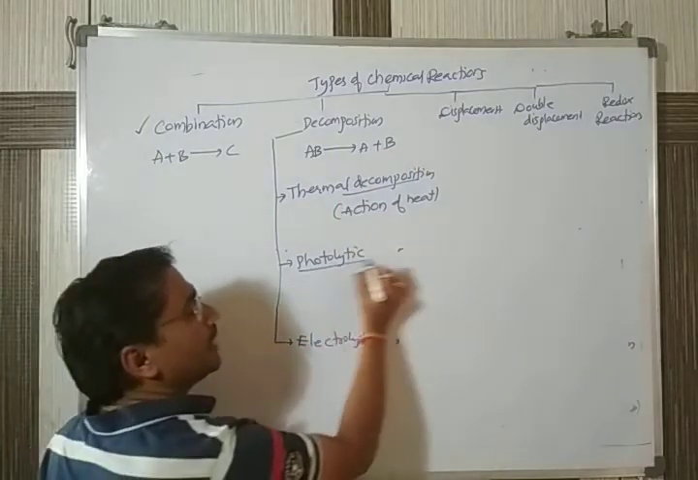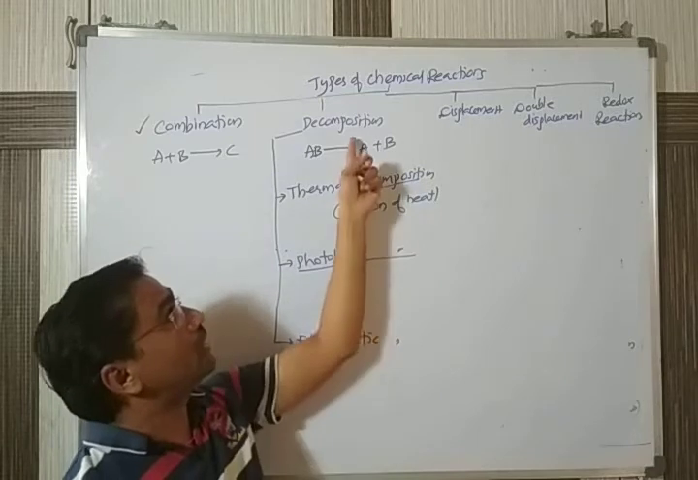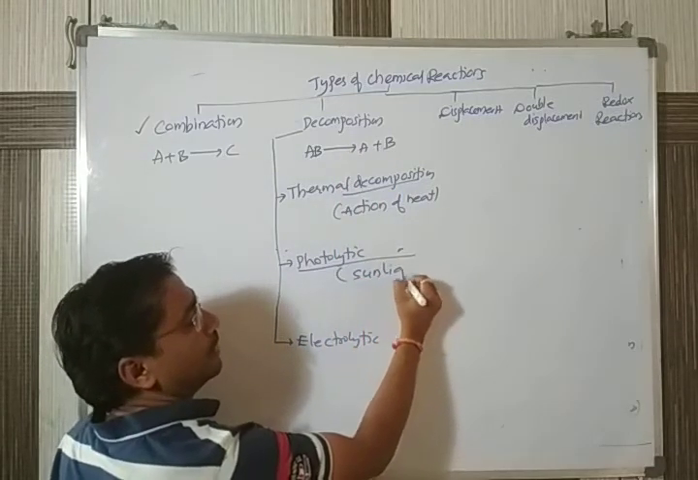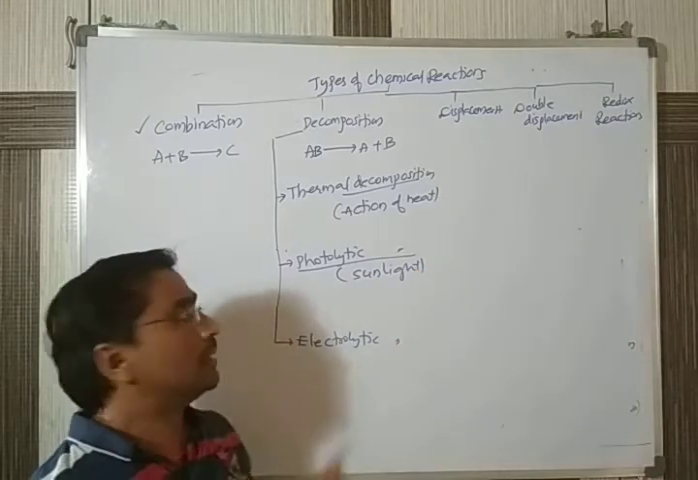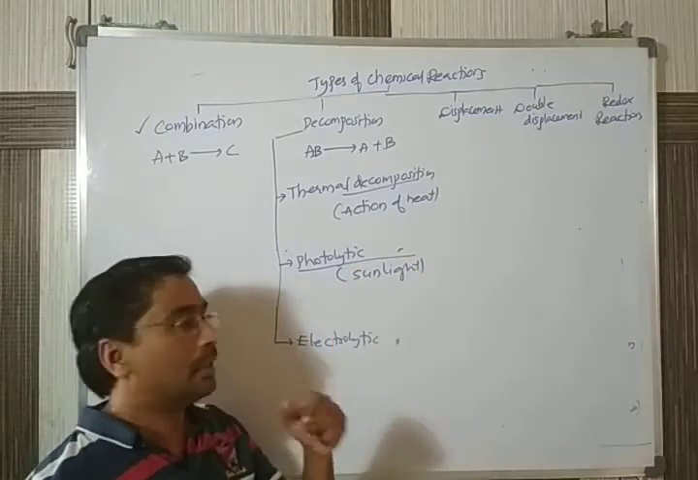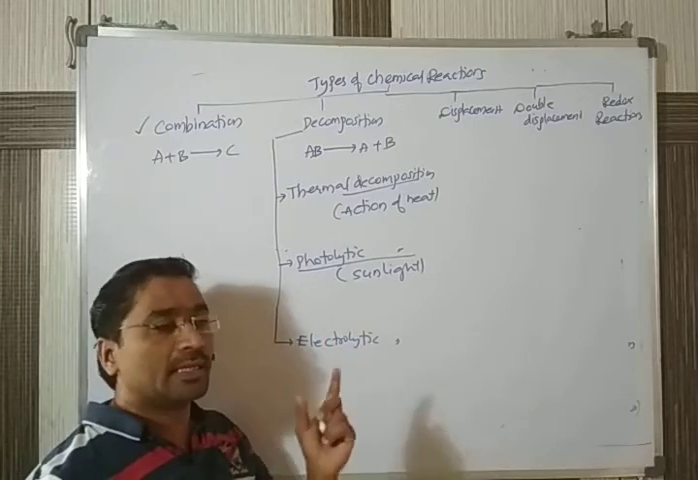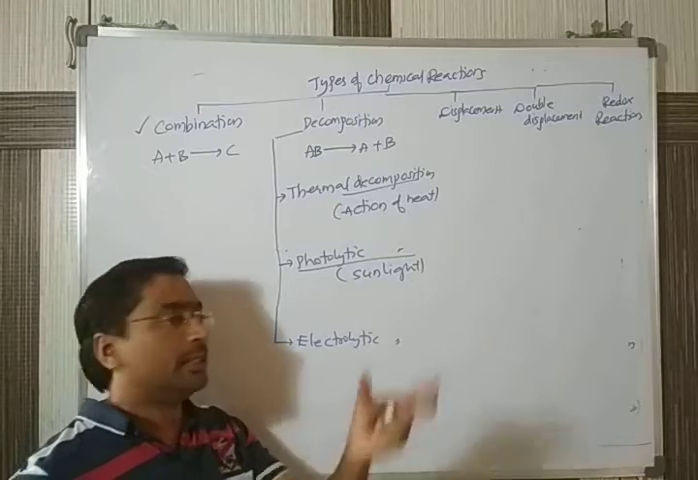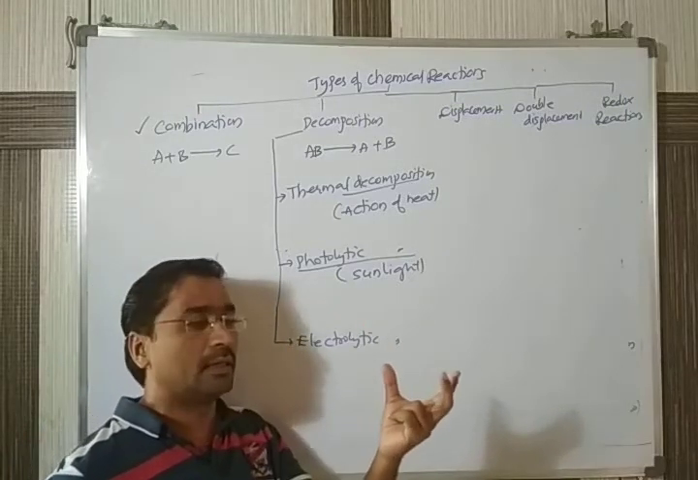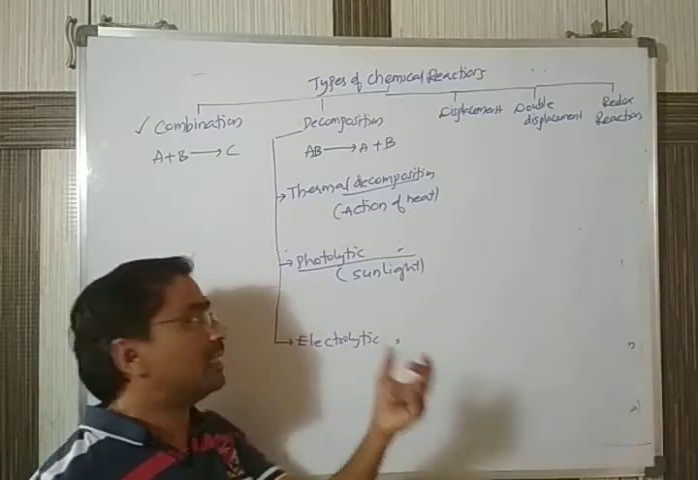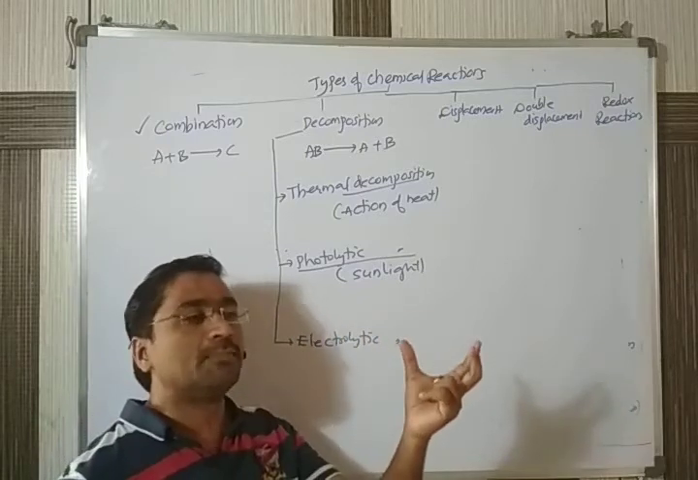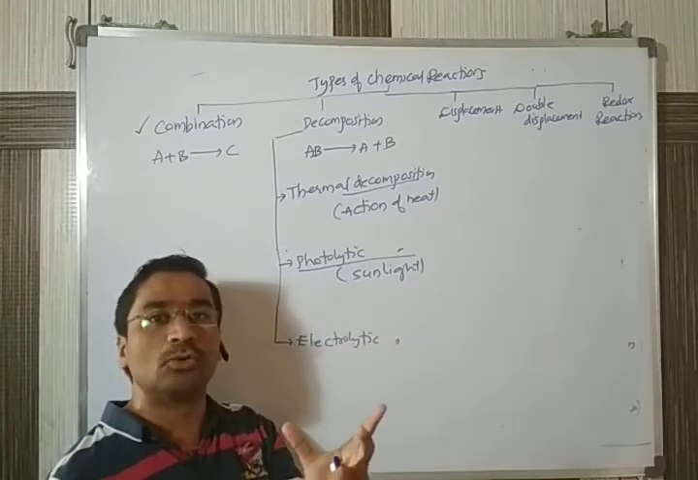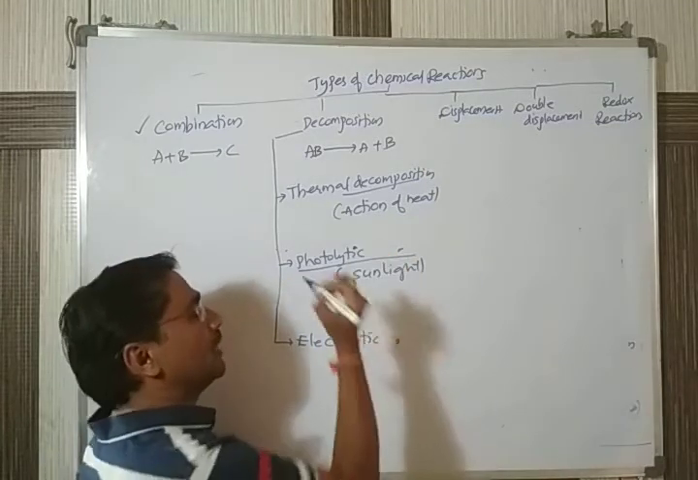Coming to photolytic decomposition, the decomposition reaction is carried out in the presence of sunlight, due to the heat given by the sunlight. I explained that we take silver bromide, a yellow color powder, keep it in a watch glass and keep it in sunlight. Within 5 to 10 minutes, we observe that it turns gray. The change occurring is due to decomposition taking place.